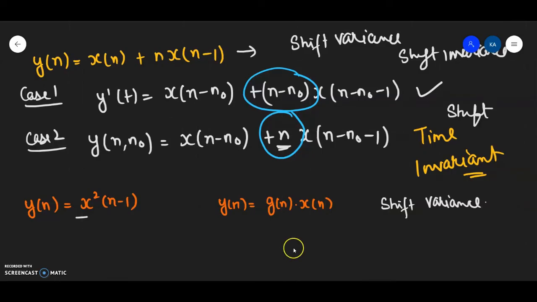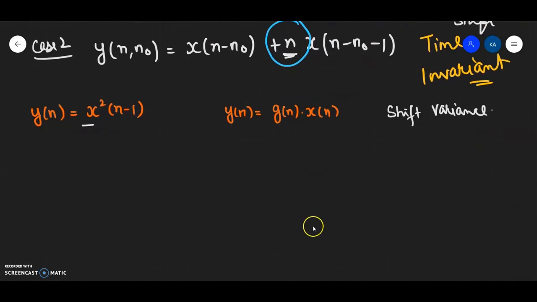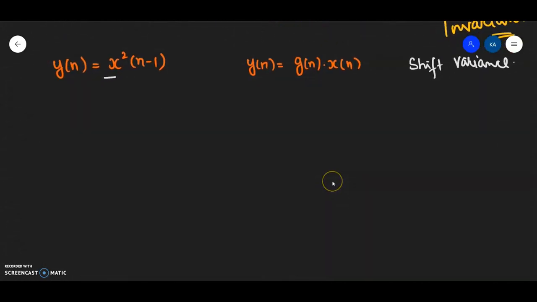Fine, so we will remember this: in discrete time it is a shift, and in continuous time it is time. Now we have to see this question, case 1. Again, what we will be doing is simply delaying the output. y dash t will give me x square. In fact, I should rather write y dash n. This will be y dash n, which will give me x square n minus n naught minus 1. This will give me n minus n naught minus 1.